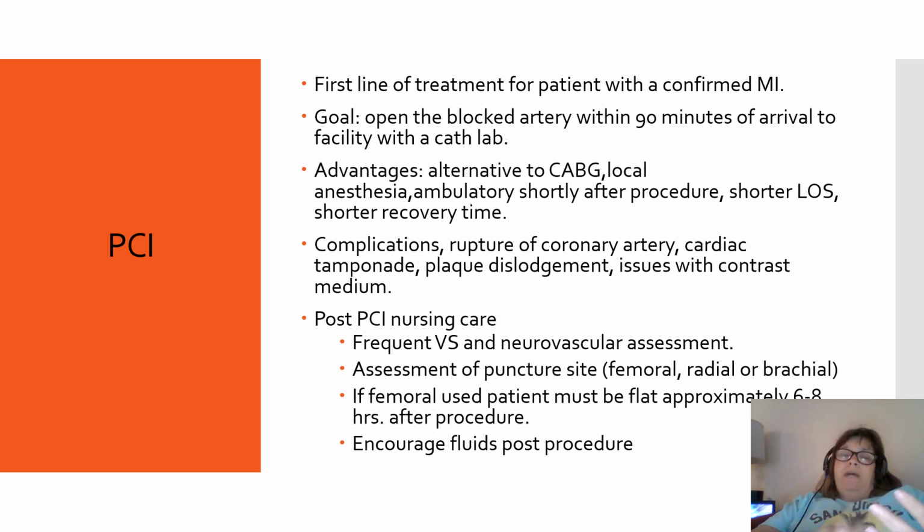Pre-procedure, the patient has to be NPO. If they come in and it's emergent, obviously that's not going to happen. You're going to want to have IVs, a 12 lead, a chest x-ray, and if there's time for that, they will go in and they will do angioplasty. They go in usually through the groin, although they can also go in through the radial. And we're seeing more and more of the radial artery access.